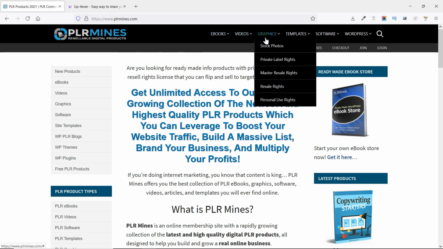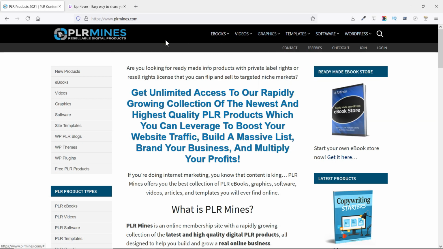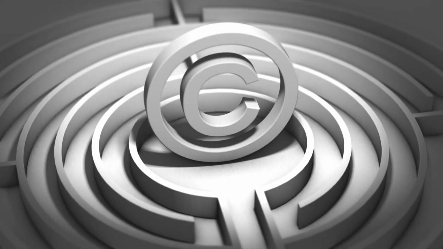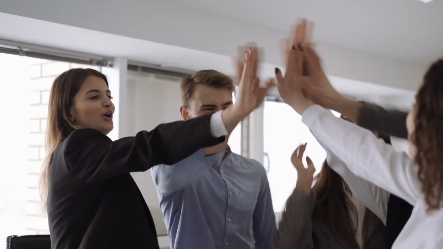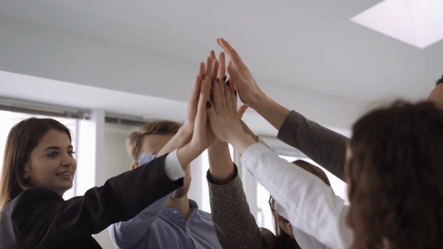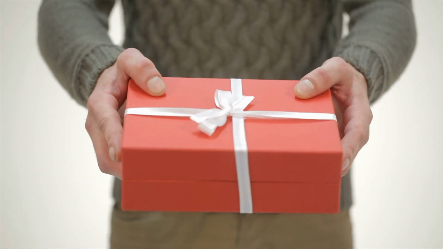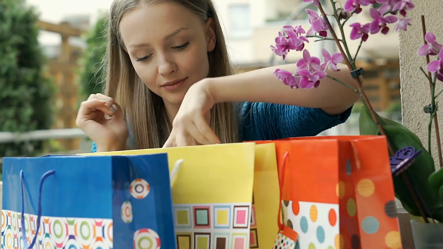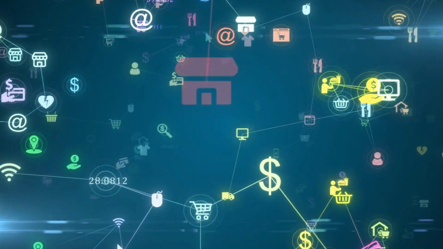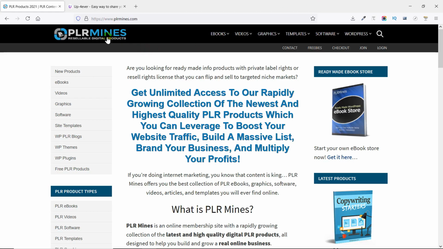You can use all of these things without any license because they have a PLR license. That means it can be used for you to resell or distribute for free to your audience. So there is no issue of copyright with these materials because these are created for you. Basically these are done-for-you products which you can use in your own projects and start giving them away as bonuses, freebies, extras, resellable items, upsells, downsells. It all depends on you, but just make sure that these things are absolutely free and can be used by you in any way that you want.